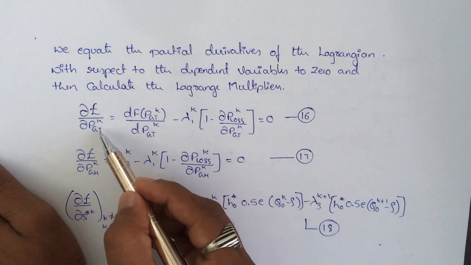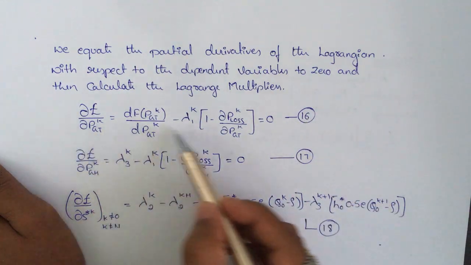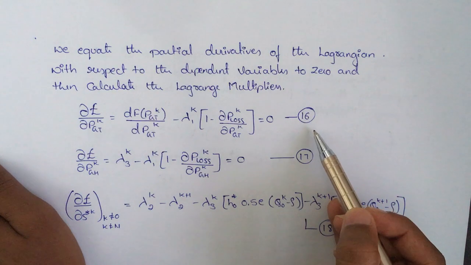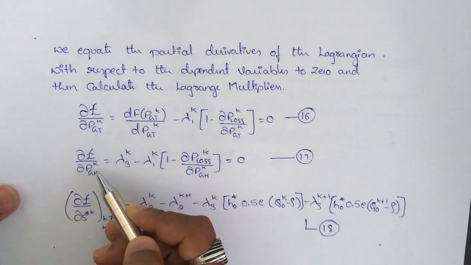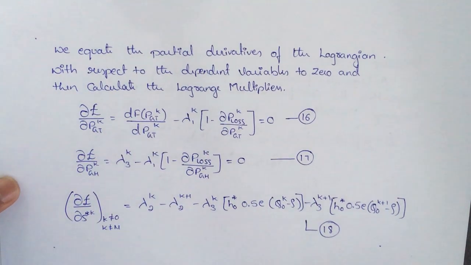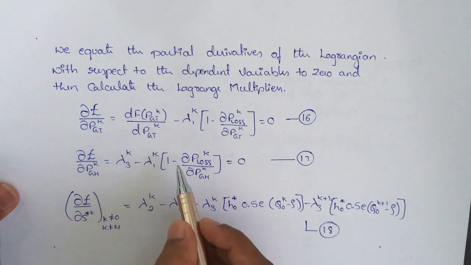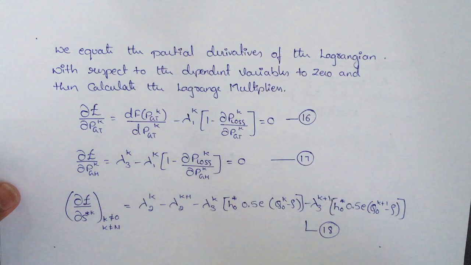The dependent variables are pgtk, pghk and s. Our first dependent variable's partial derivative leads to equation number 16. The same equation number 15 is again partially differentiated with respect to the second dependent variable pghk. It leads to lambda 3k minus lambda 1k into 1 minus dou p loss by dou pghk, equated to 0.